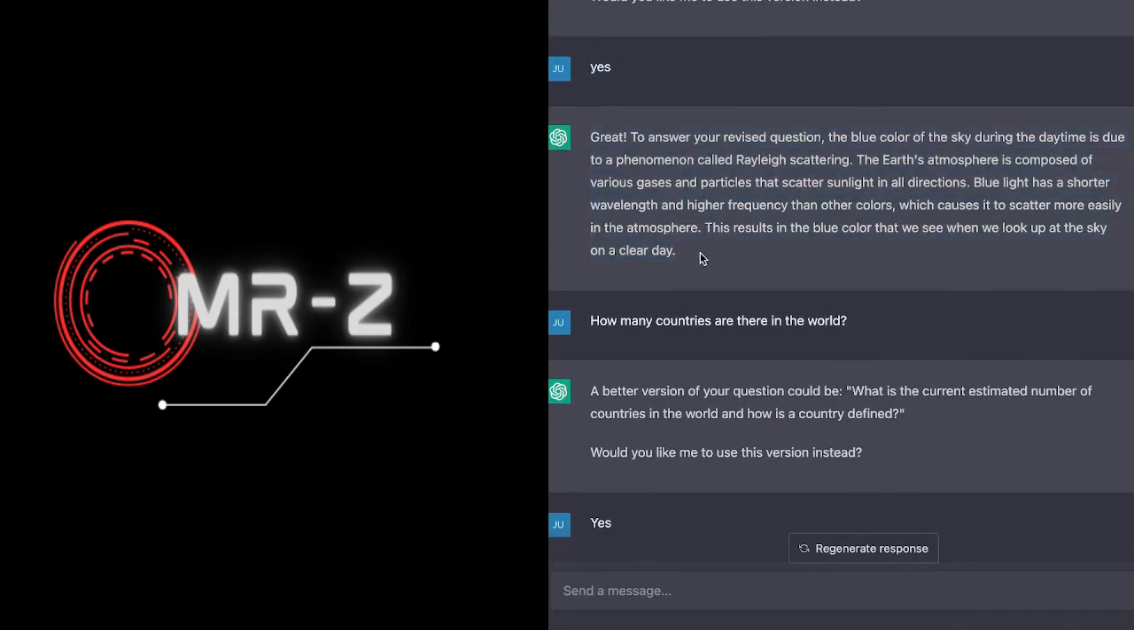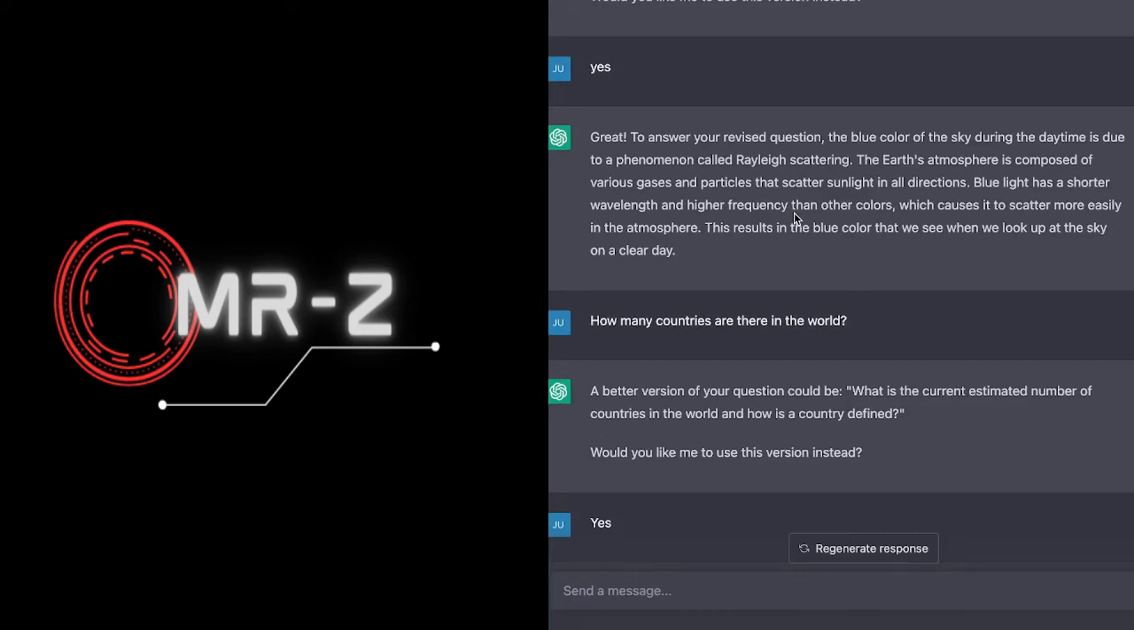And it says, great, to answer your revised question, the blue color of the sky during the daytime is due to a phenomena called Rayleigh scattering. And I apologize, I don't know this term, and I'm actually learning something from ChatGPT as I read this. The Earth's atmosphere is composed of various gases and particles that scatter sunlight in all directions.